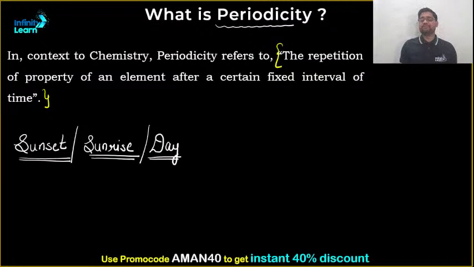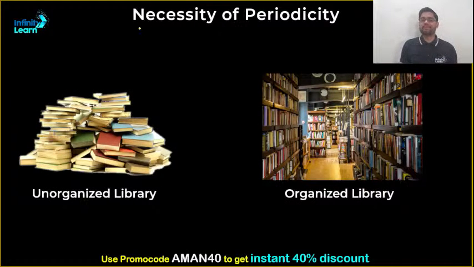Second, why was periodicity needed? What is the necessity? To explain this I have taken two examples: an unorganized library and an organized library. Let's first go to the unorganized one. Suppose in your town there is a library maintained like this, and your aim is to find your 12th standard NCERT chemistry book from this pile of books. How long will it take?